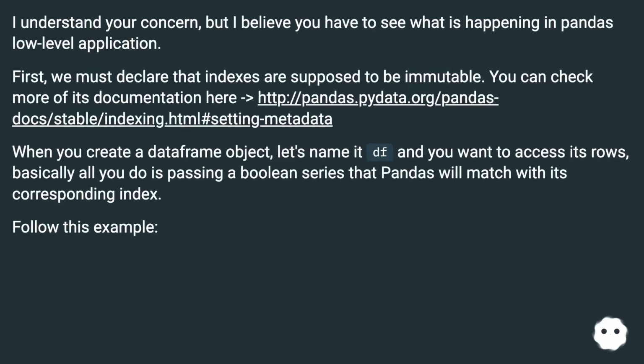I understand your concern, but I believe you have to see what is happening in Pandas' low-level application. First, we must declare that indexes are supposed to be immutable. You can check more of its documentation here, this URL. When you create a data frame object, let's name it df, and you want to access its rows, basically all you do is pass a Boolean series that Pandas will match with its corresponding index.